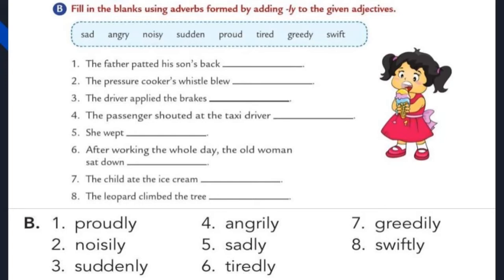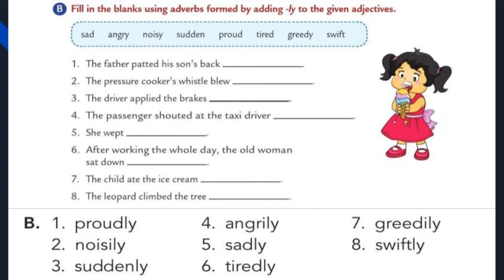Then only it will become adverb. Read the sentence properly and select the correct answer. After selecting the answer, we have to add ly to the answer. Then only it will become adverb. Okay, let us try the first one. Then you can easily understand.